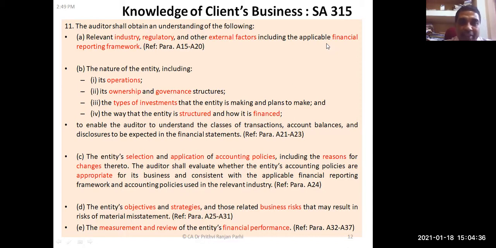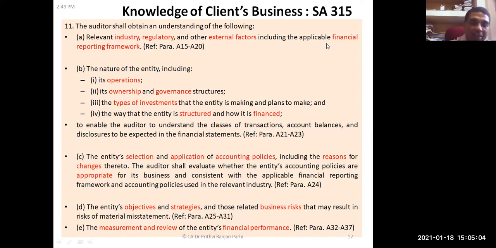And the nature of the entity, including its operation, ownership, governance: who are the people, who are the owners, how it operates, types of investment that the entity is making, the way the entity is structured, and how it is financed, their capital structure. Their operational thing also one should know. Then the entity's selection and application of accounting policies, that also one should know.